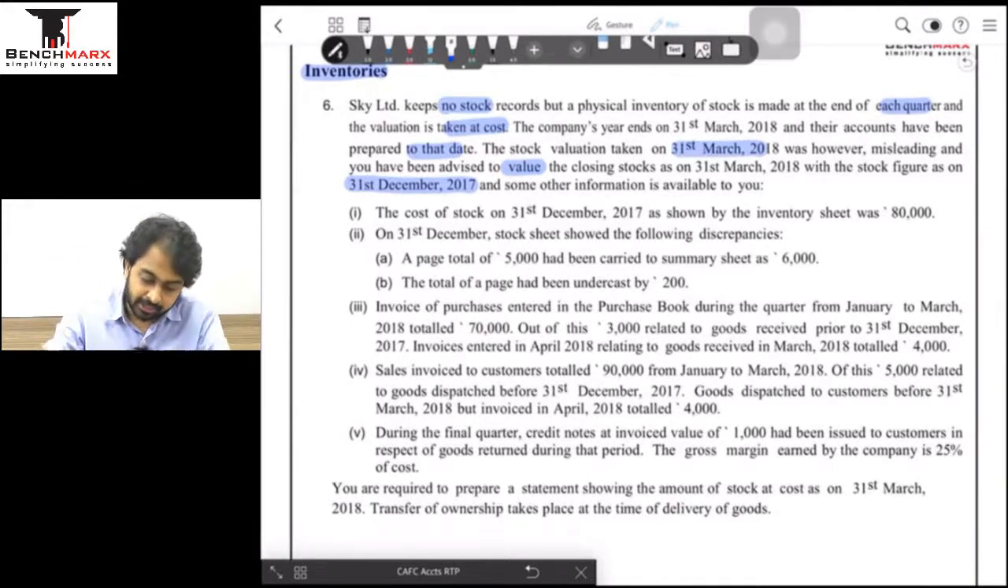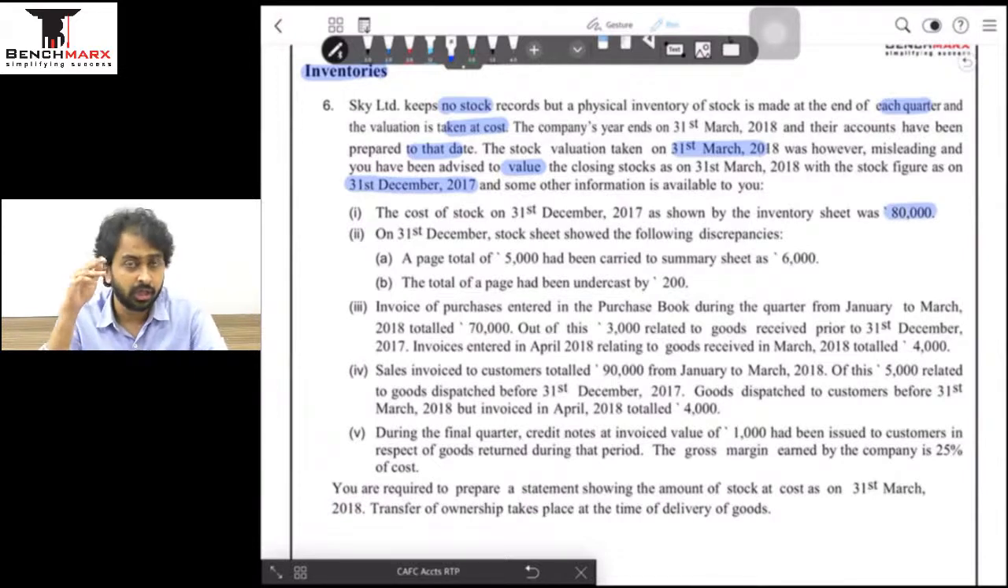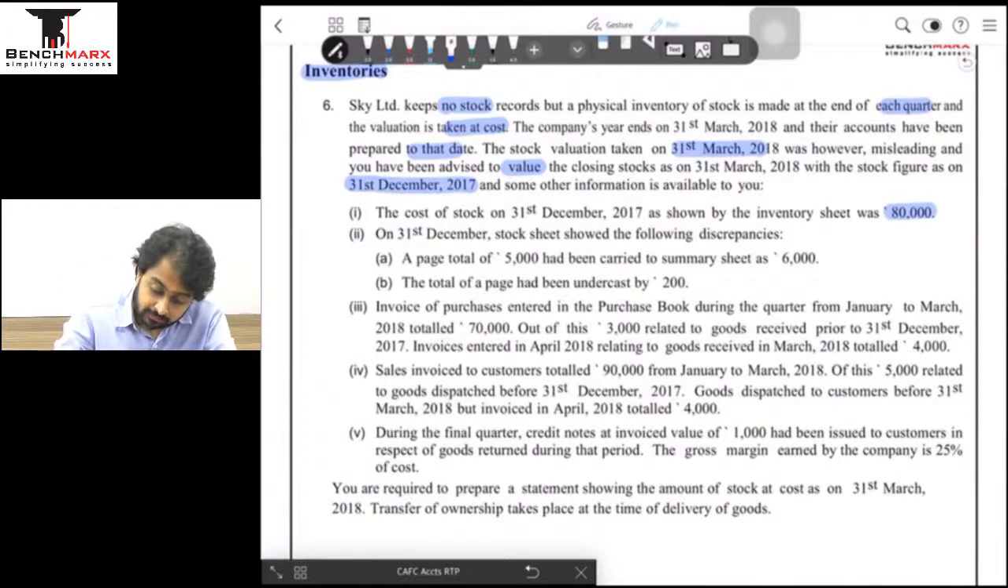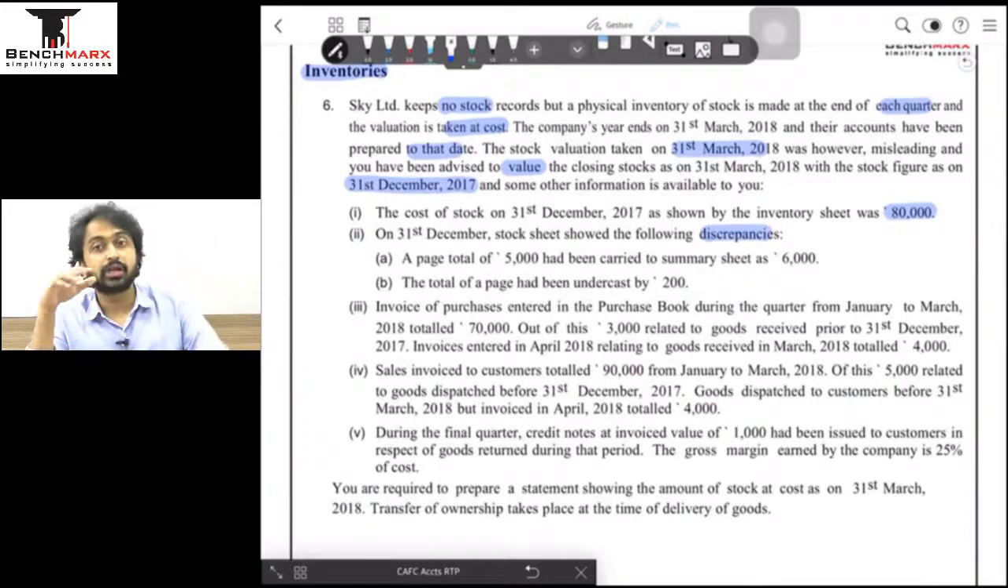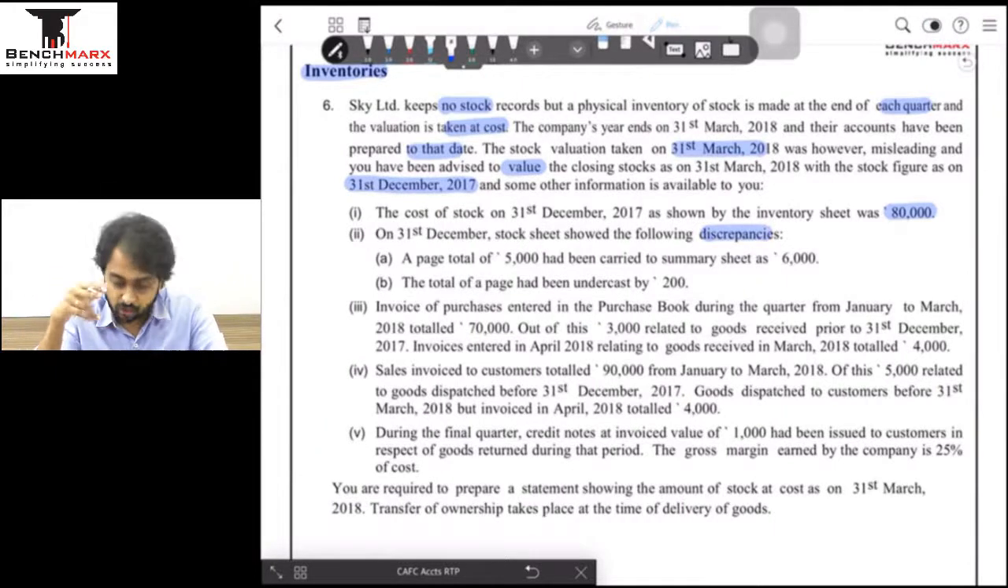ठीक है, आगे बढ़ेंगे. The cost of stock on 31st December 17 as shown by the inventory sheet was 80,000. तो 31st मार्च का जो शीट था अपना, उस हिसाब से अपने को 80,000 स्टॉक पता है. आगे बढ़ेंगे. On 31st December stock sheet showed the following discrepancies. तो whatever stock has been given to us of 80,000 उसमें कुछ discrepancy है, which means it requires adjustment.